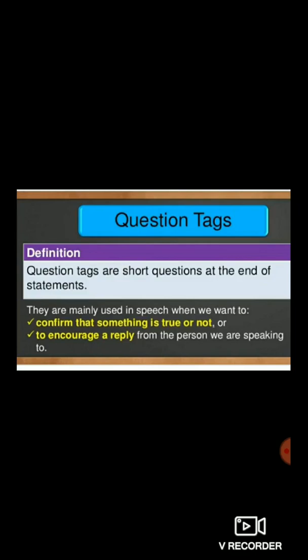So dear students, what is a question tag? Question tags are short questions at the end of statements. They are mainly used in speech when we want to confirm that something is true or not, or to encourage a reply from the person we are speaking to. So let's study more about the topic with the help of examples.